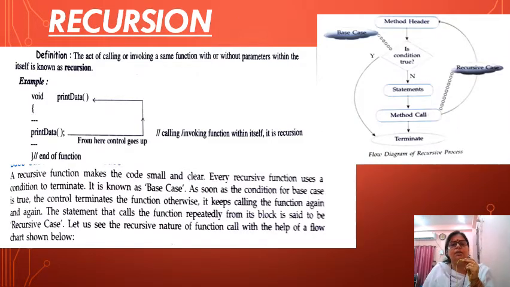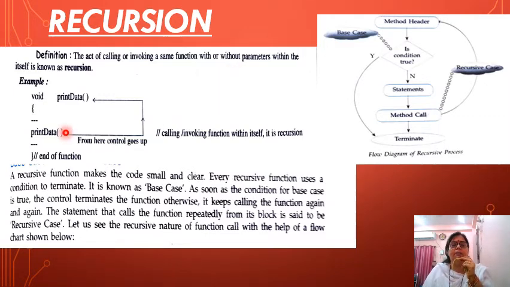Now here we will see what recursion is. It is the act of calling or invoking the same function, with or without parameters, within itself. When we call or invoke the same function which we have made, whether it has a parameter list or not, then it is known as recursion.